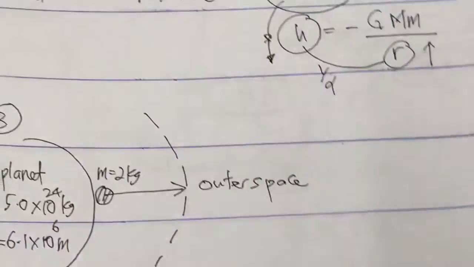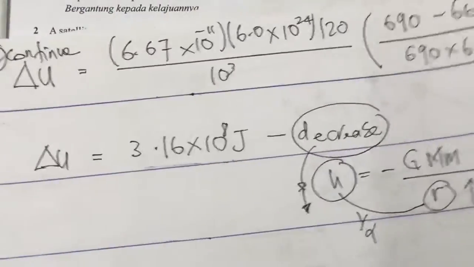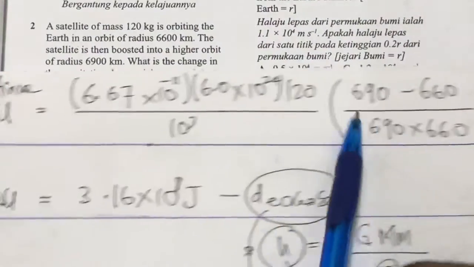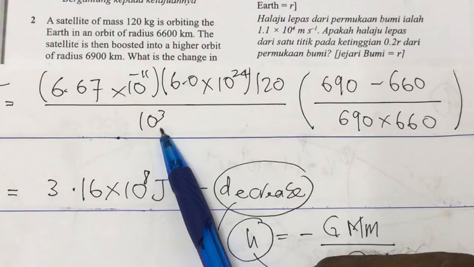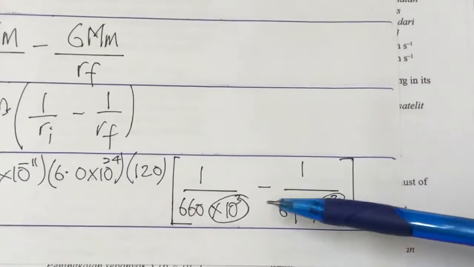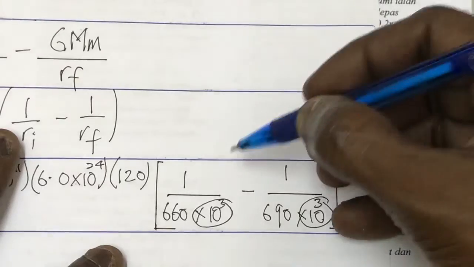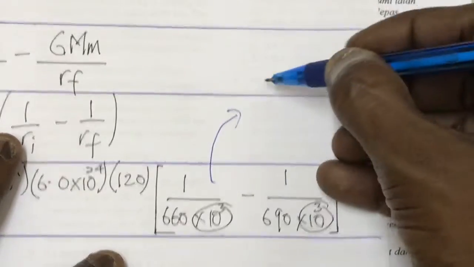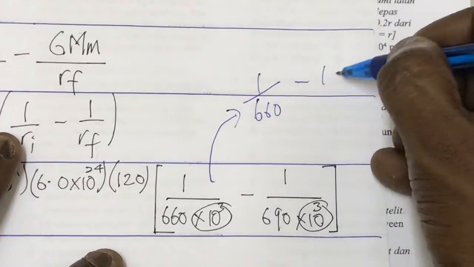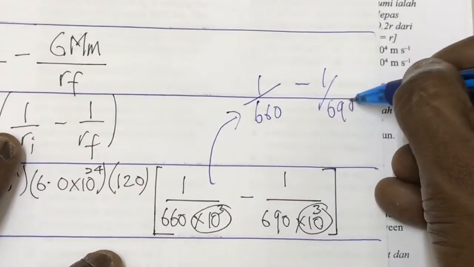If you look at the next part of the working, this is all the same value. I just wrote back all the previous values. But the 10 power 3 I took out. So once I take out the 10 power 3, what would I have here? In this portion, I would have 1 over 660 minus 1 over 690.